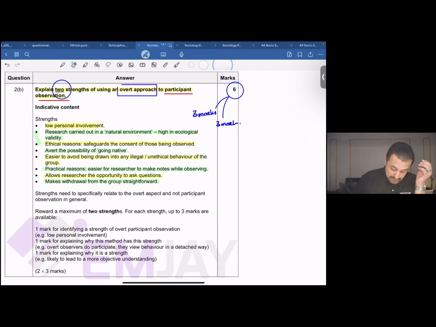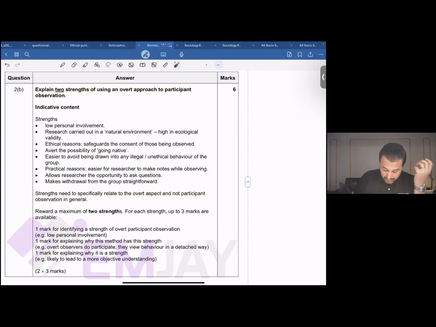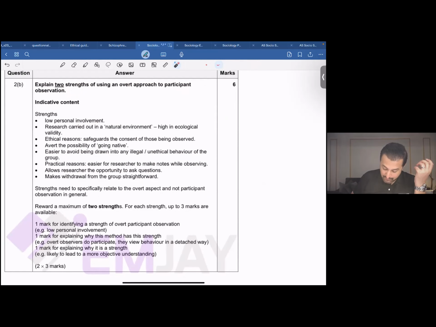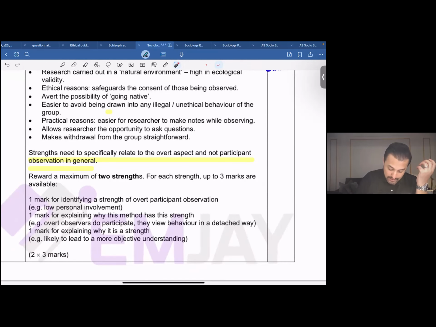Okay, now that I hope you've all understood this, let me remind you, all of this is indicative content. You could write anything beside this and beyond this as well. Moving on, if we have a look at the marking criteria over here, this reads, strengths need to specifically relate to the overt aspect and not participant observation in general. So remember, we talk about participant observation, but overt participant observation, right? You cannot simply write about the strengths of participant observation. Now, reward a maximum of 2 strengths. For each strength, up to 3 marks are available.